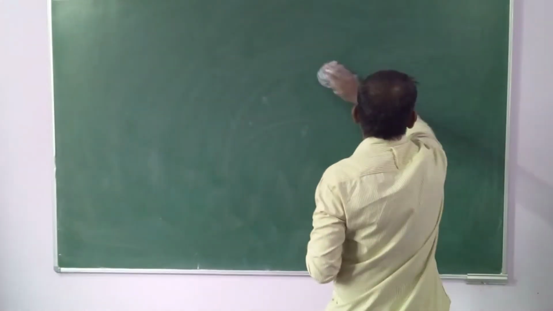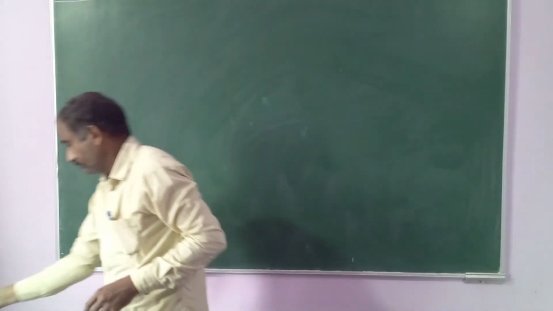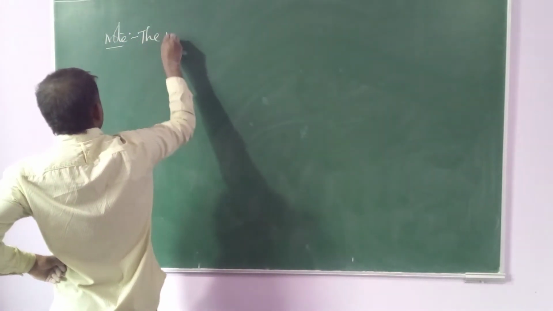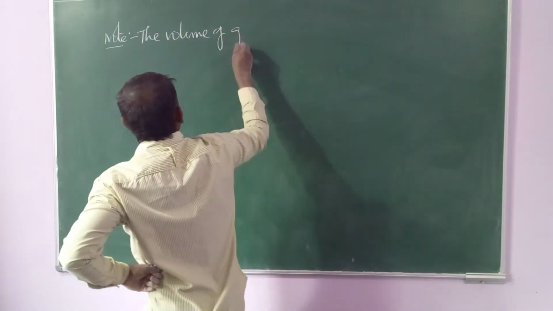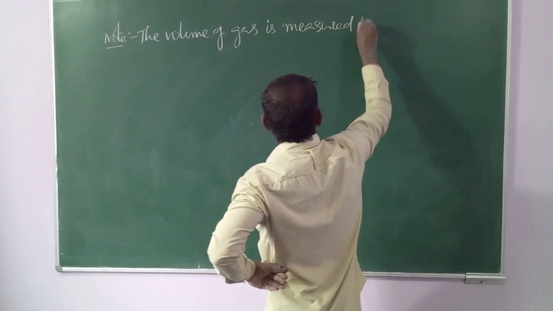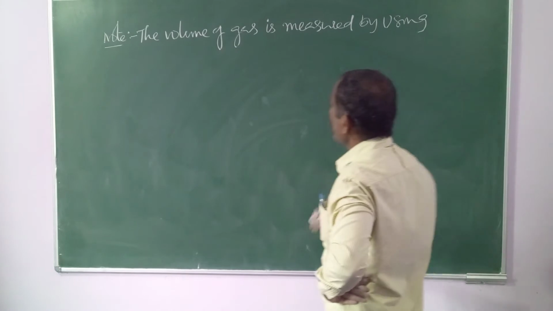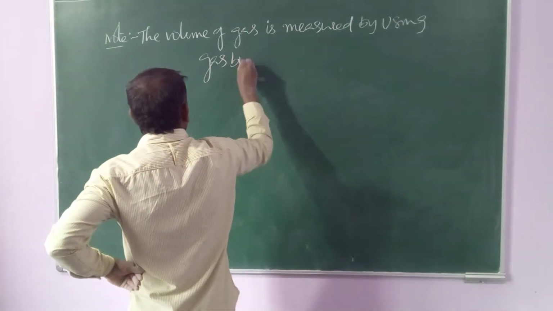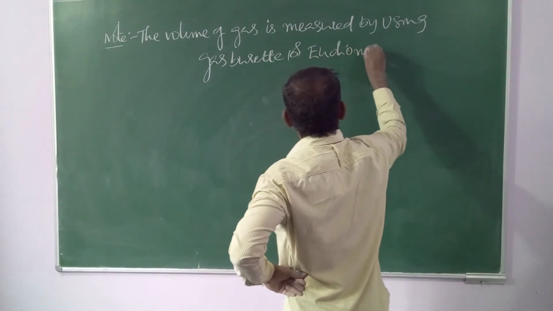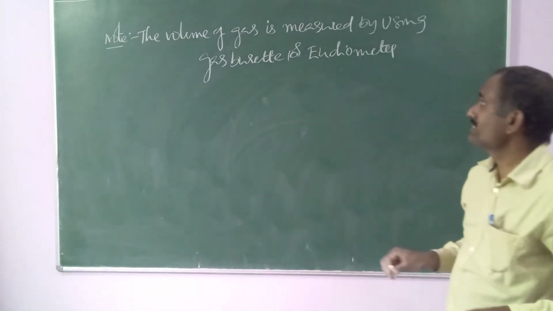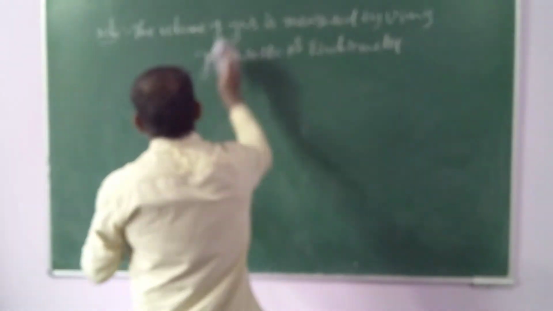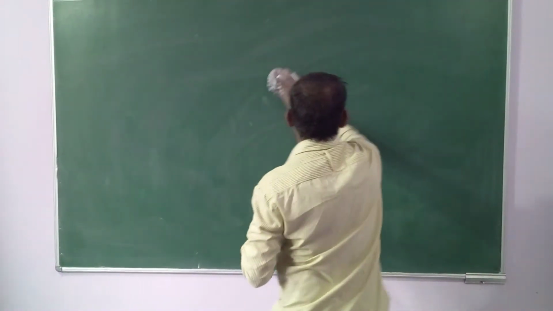So mass, volume. Here you should remember a small note: the volume of the gas is measured by using a device called gas burette or eudiometer. Next, the third measurable property, pressure.